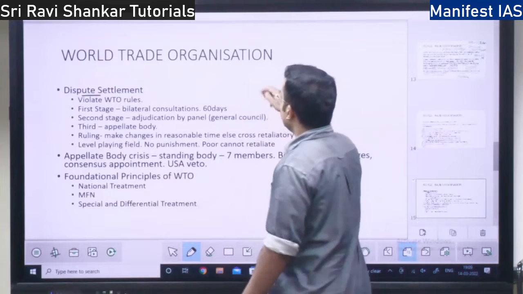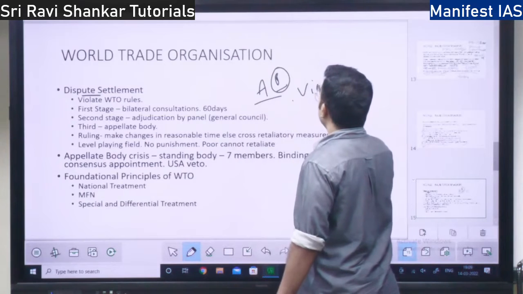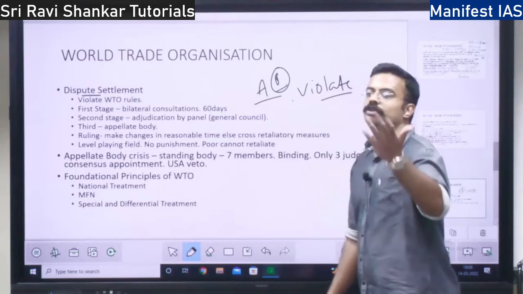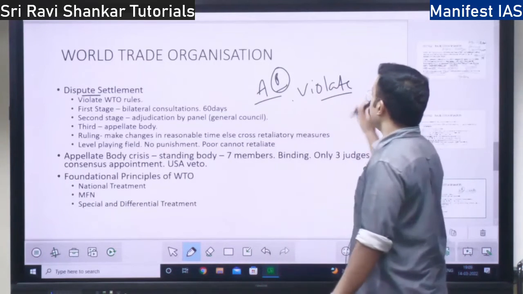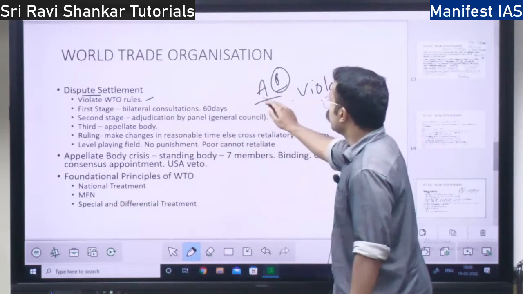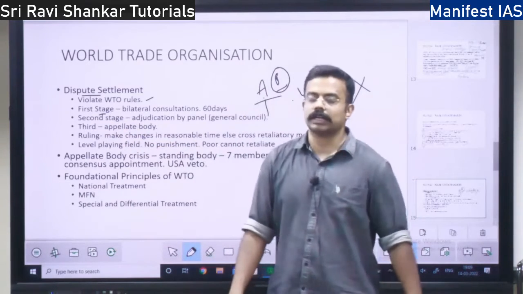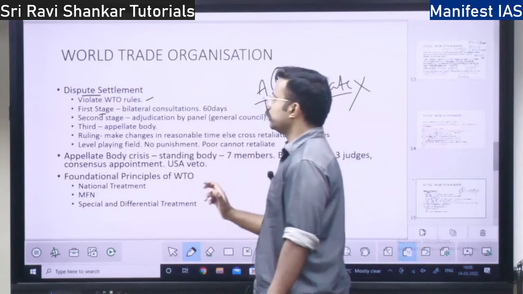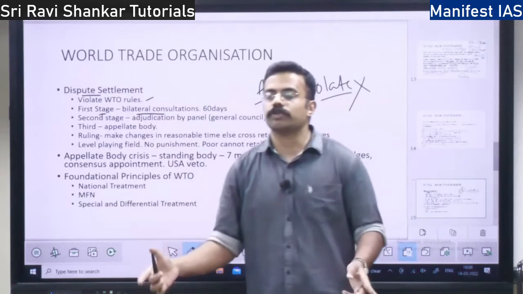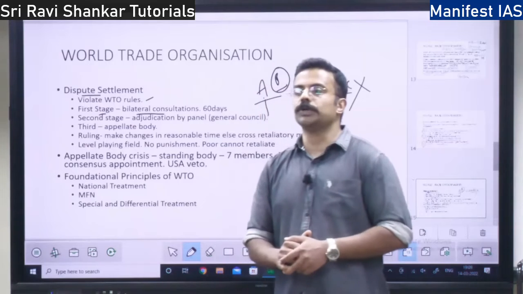See, let's say there are country A and country B, right? Country B has violated WTO rules. That is, a country should not impose excessive tax. That is one of the rules. So country B has violated the WTO rule. What does country A do? A will go to the World Trade Organization. In the first stage, they will go to the World Trade Organization. What will the World Trade Organization do? It is going to arrange for bilateral consultation. It is going to ask these two countries, please talk among yourselves if there is any dispute.